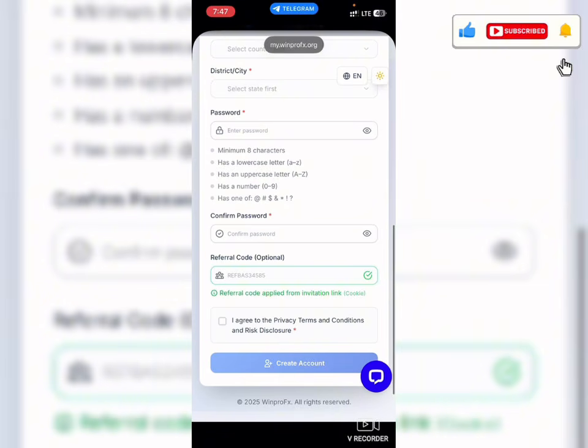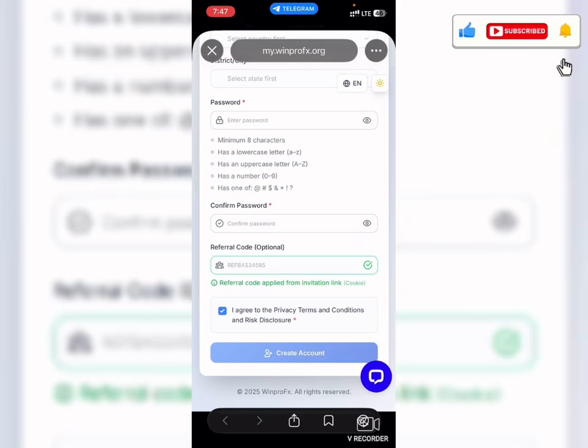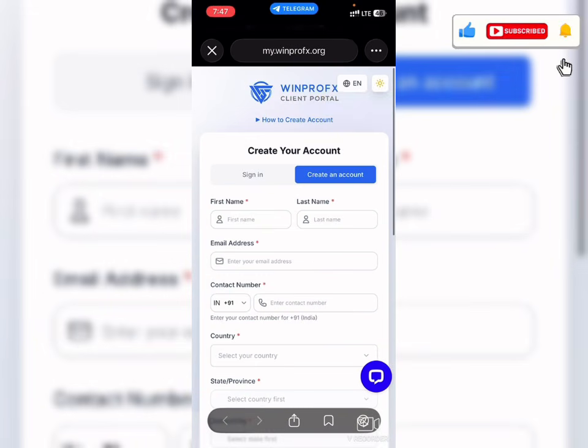And right here, the referral code will be filled automatically if you're using the link I added to the description, and also the link would be in the comment section, so you just click on it and then you get access to this platform right here. Now let me quickly fill in my details.